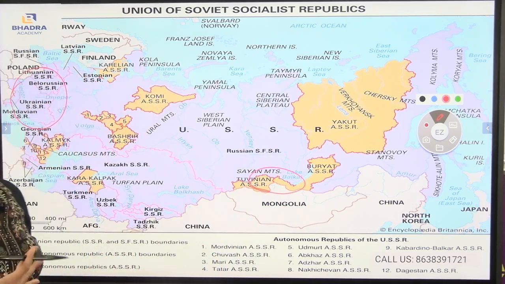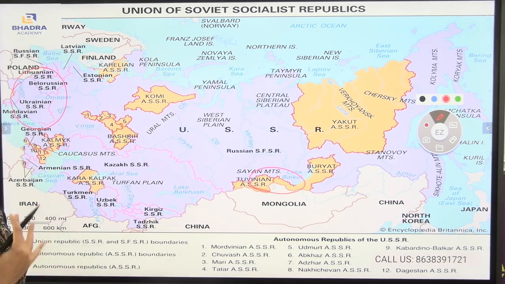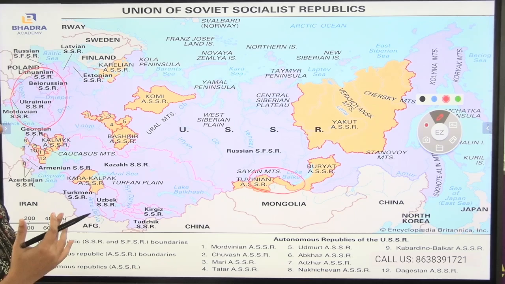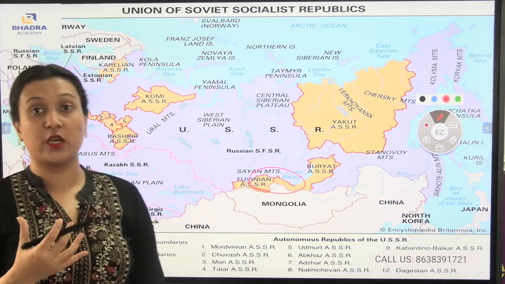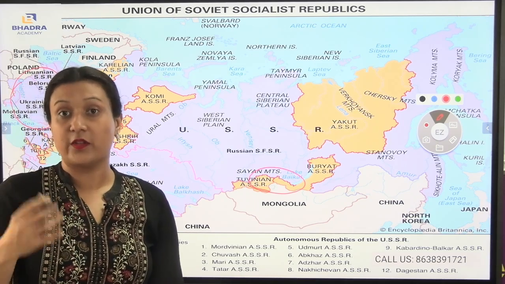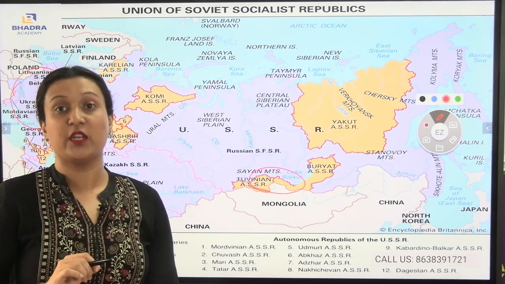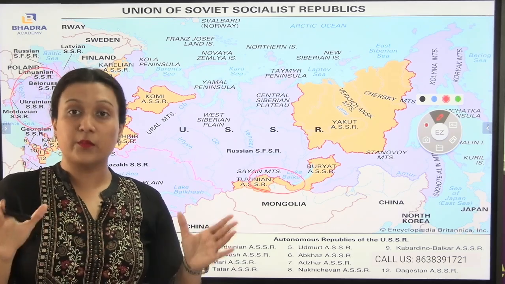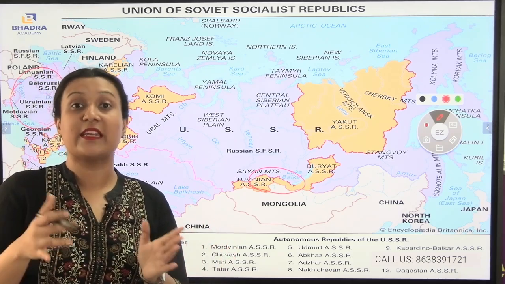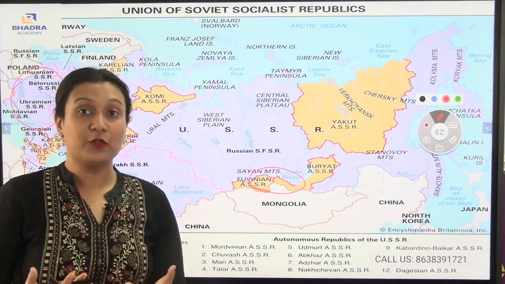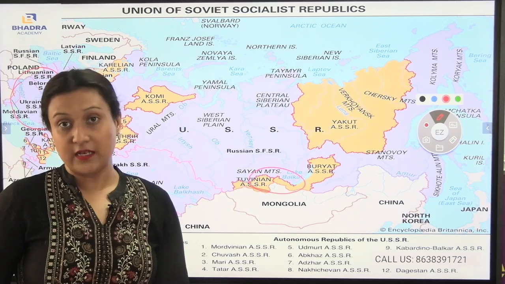So this is the entire map of the USSR, and the USSR, you can say Russia, is considered the biggest country in the world, and also the biggest country on our Asian continent. During that time, Russia was not considered a country, but a state within the USSR. The name Russia came afterwards. How the name came, we will understand later on.